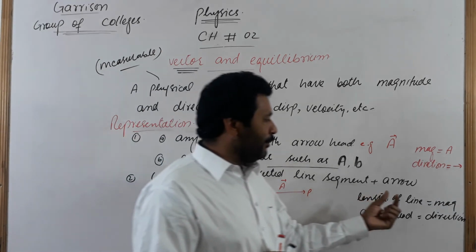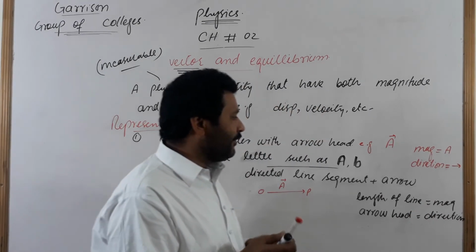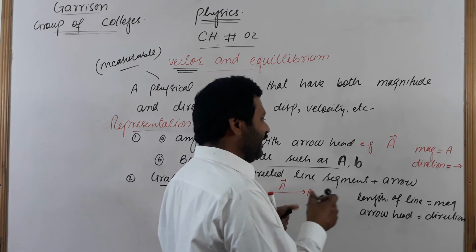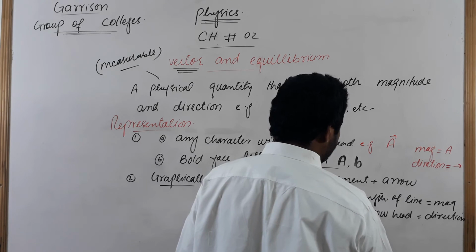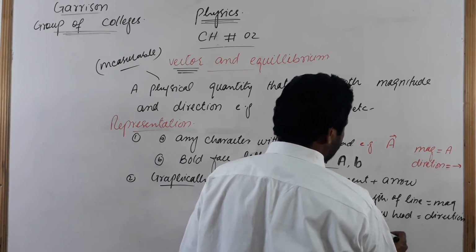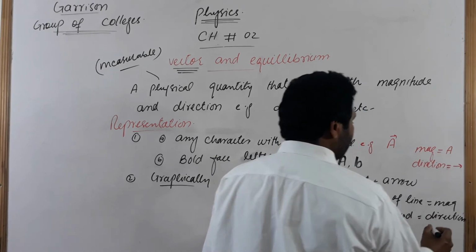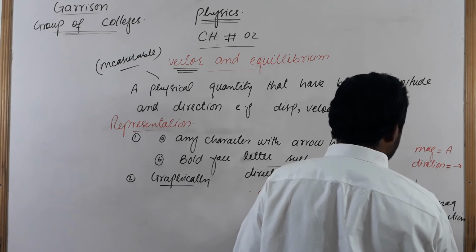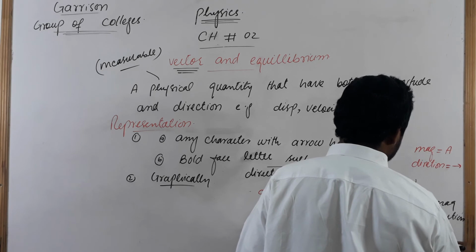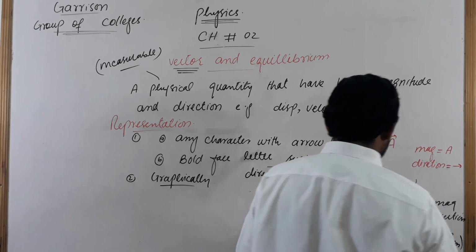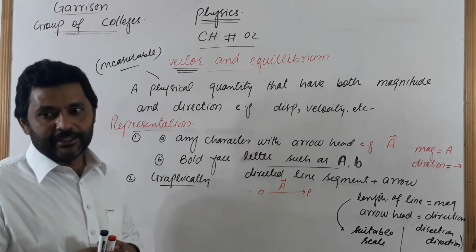The length of the line segment which represents the magnitude, we find from a suitable scale. The length of this line segment, meaning the magnitude of this vector, is found from a suitable scale, and the direction of the vector we will find in graphical form from a direction indicator. Means we need a direction indicator and a suitable scale for the graphical representation of this vector.